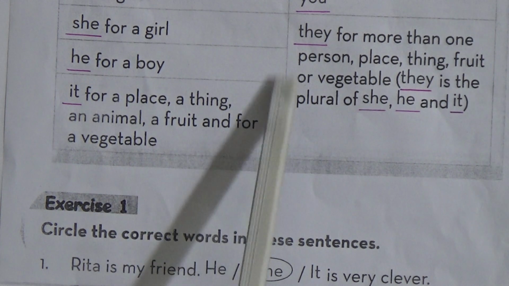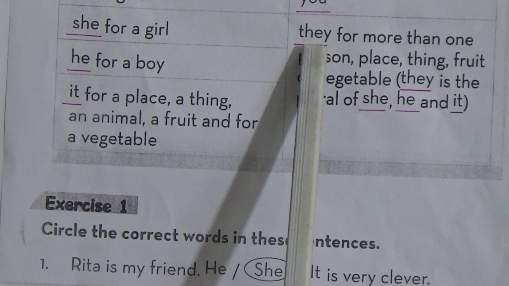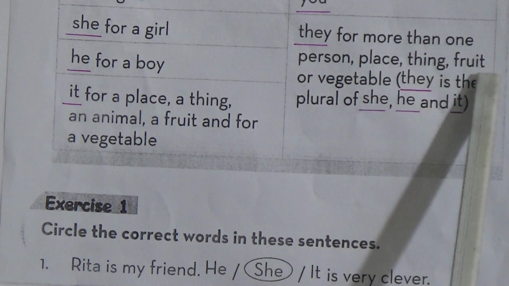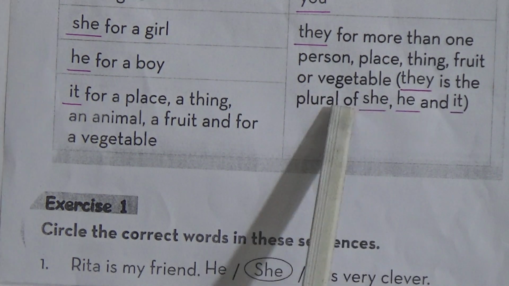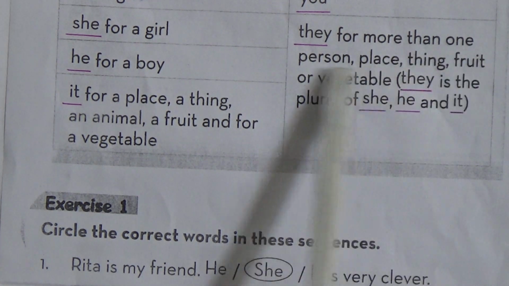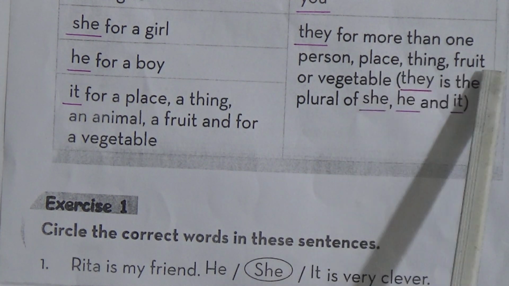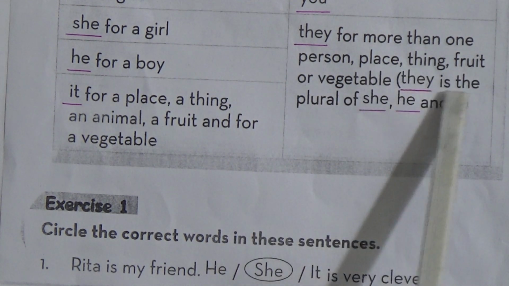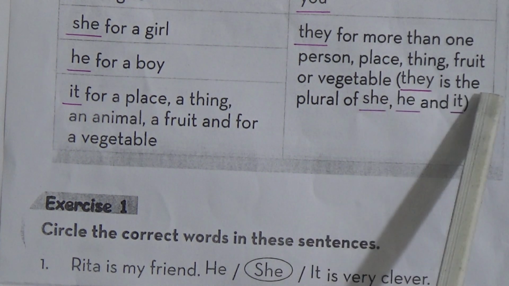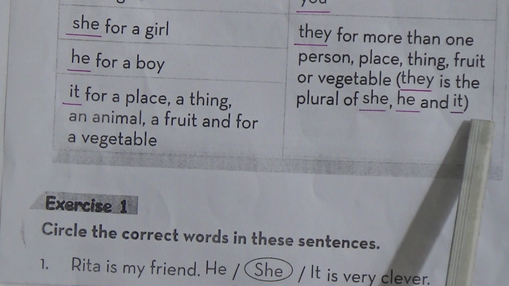They is for more than one person. We use they for more than one person, place, thing, fruit or vegetable. They is the plural form of she, he and it.